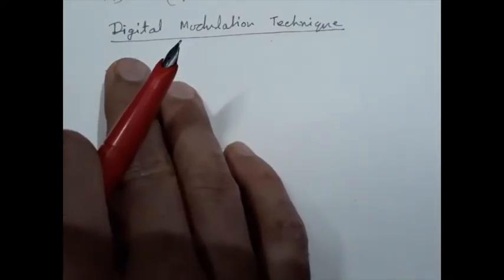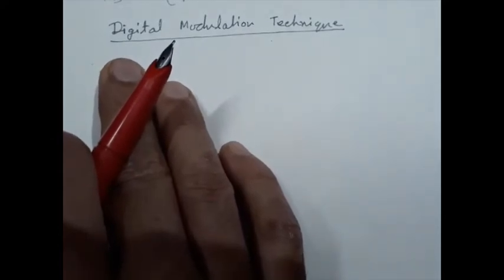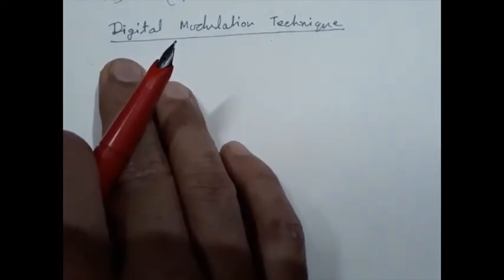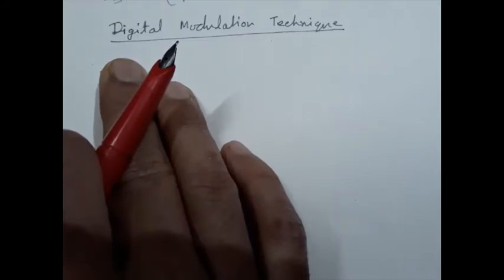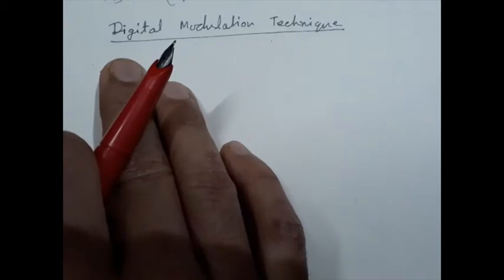Digital modulation, generally, those AM, FM that we have understood in our analog modulation, their counterparts are called the binary modulations, like ASK, PSK, or whatever may be. They are the binary modulations. That means the input signal is binary.